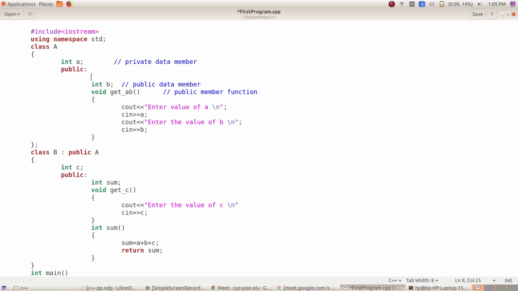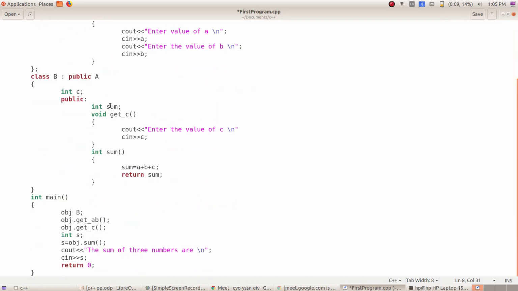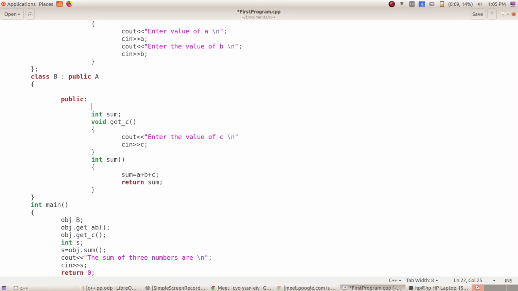You can say int a here and just remove this variable from here, so now integer a becomes public. Even here there is a private data member. Just remove that and put it in the public section, so that you can use the object to call that method.